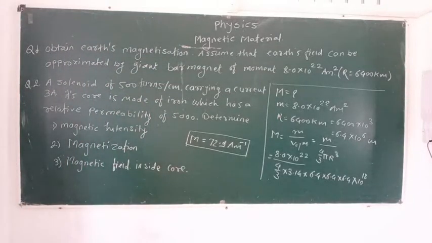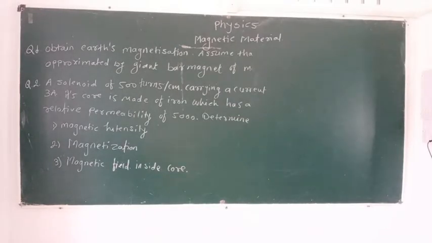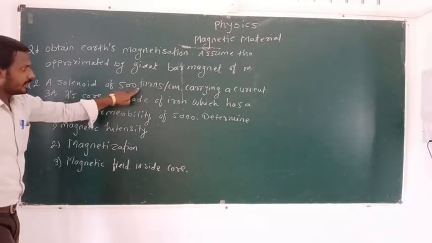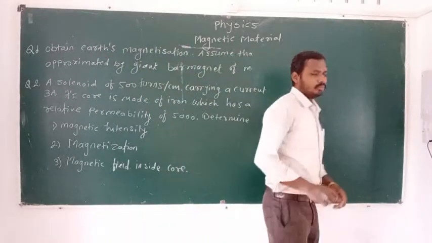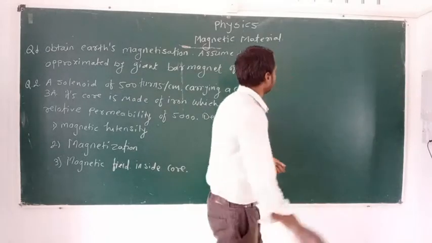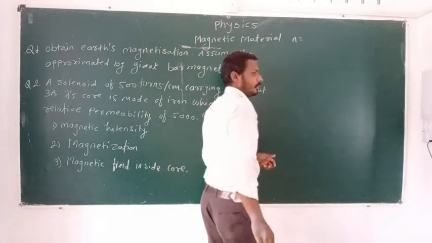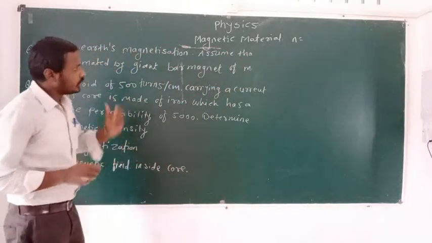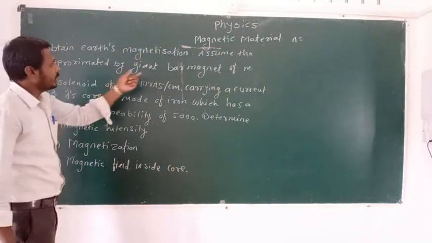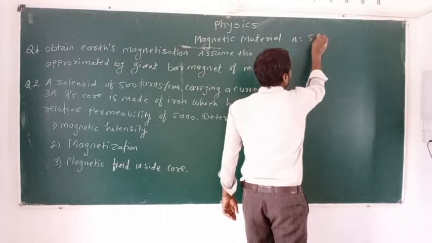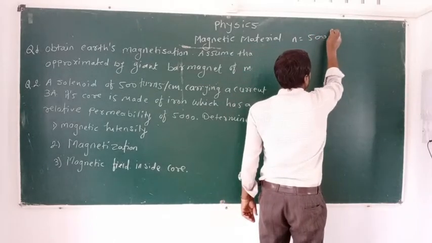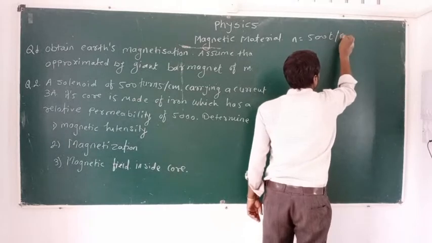Now in the second problem, a solenoid of 500 turns per centimeter. As we know, in case of the solenoid there is a small n, and small n is the number of turns per unit length. But in the formula the number of turns is per unit meter, and here it is per unit centimeter. Therefore we can write small n is equal to 500 turns per centimeter.